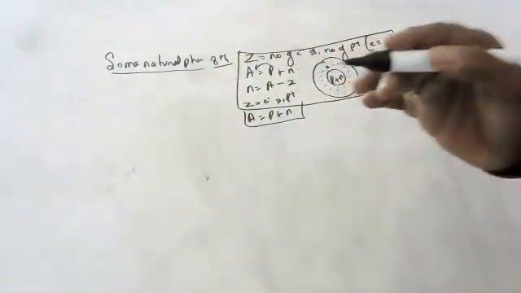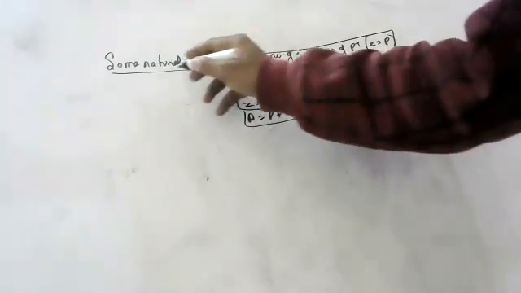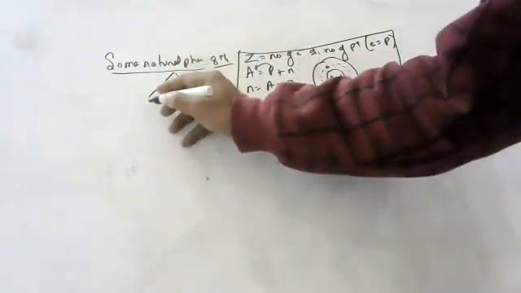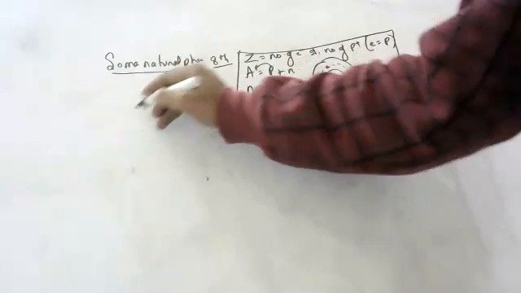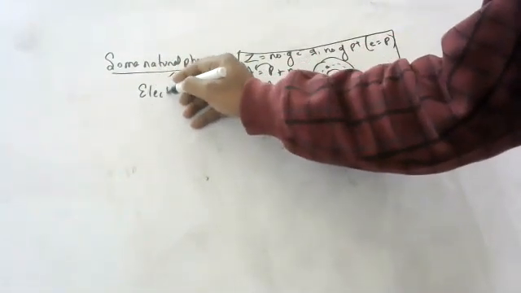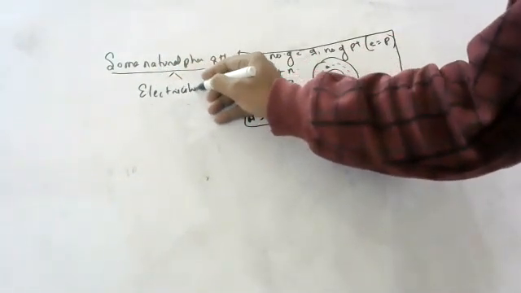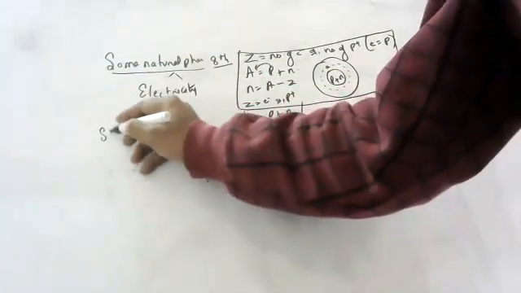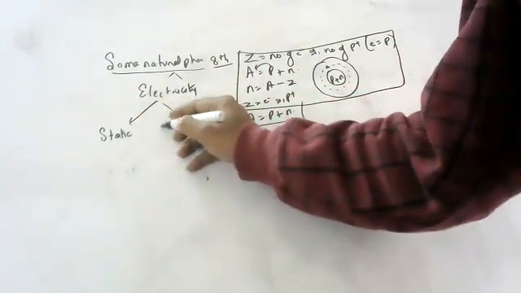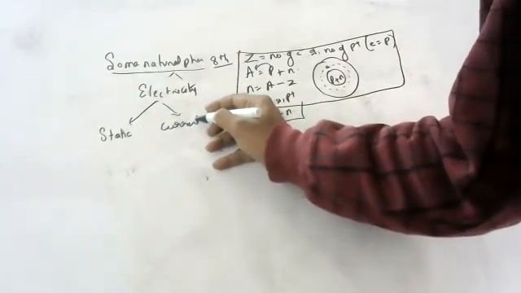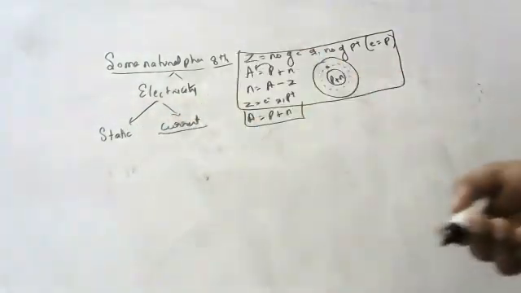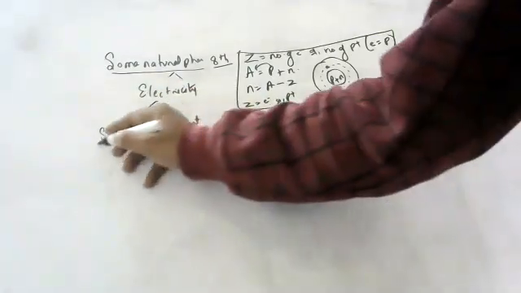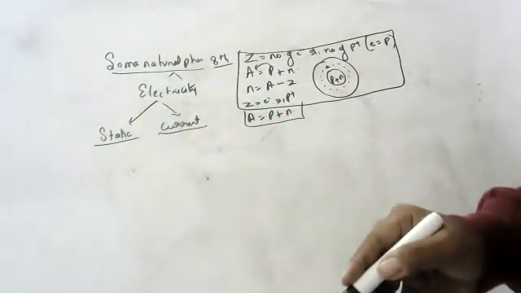So now, children, in natural phenomena, the first concept we are going to study is electricity. Electricity is of two types, children. One is static electricity, the other is current electricity. Current electricity you will study later in the higher classes. Today in eighth class we are going to study static electricity.